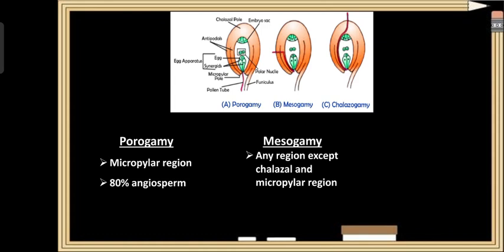Then what is chalazogamy? Chalazogamy means if the pollen tube enters the ovule through the chalazal end, it is called chalazogamy.